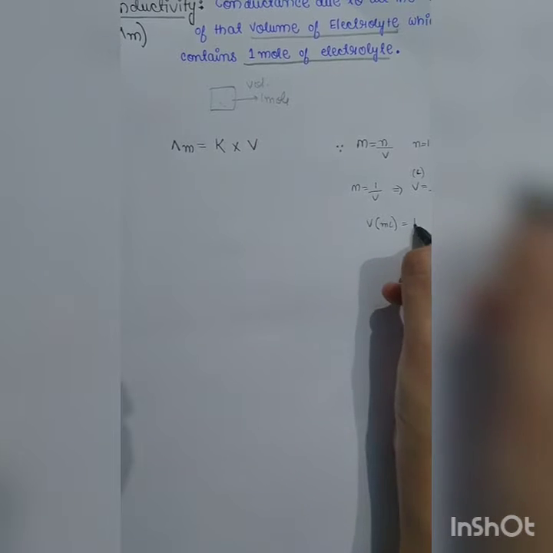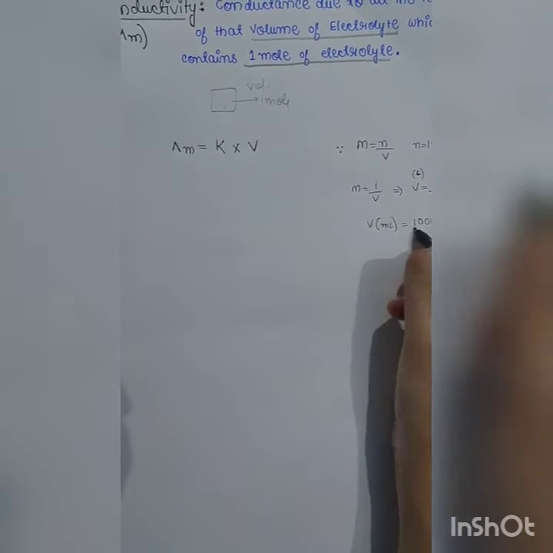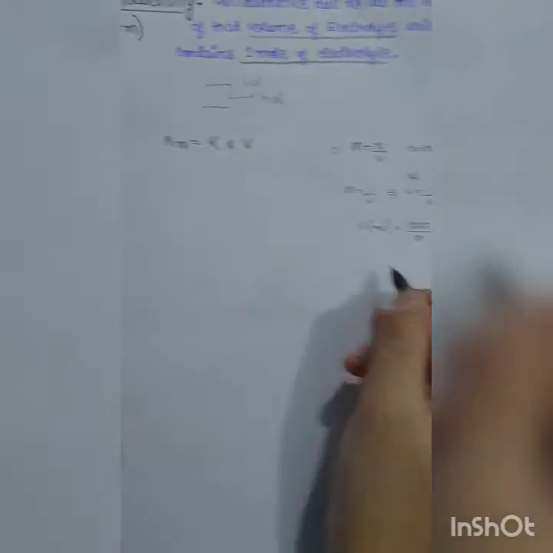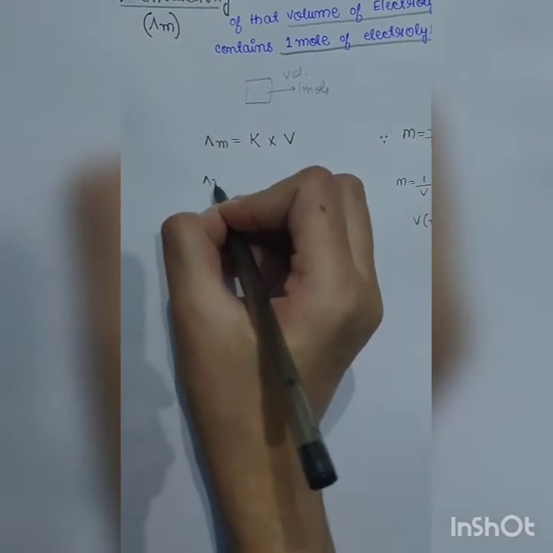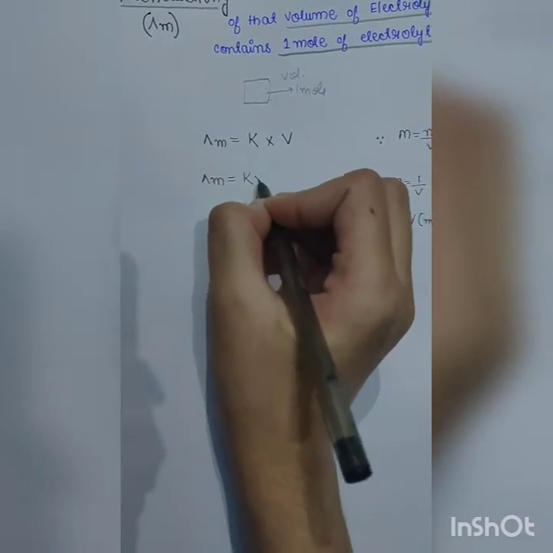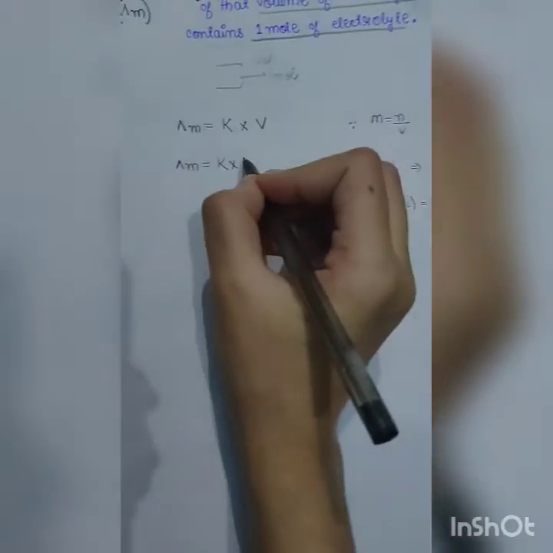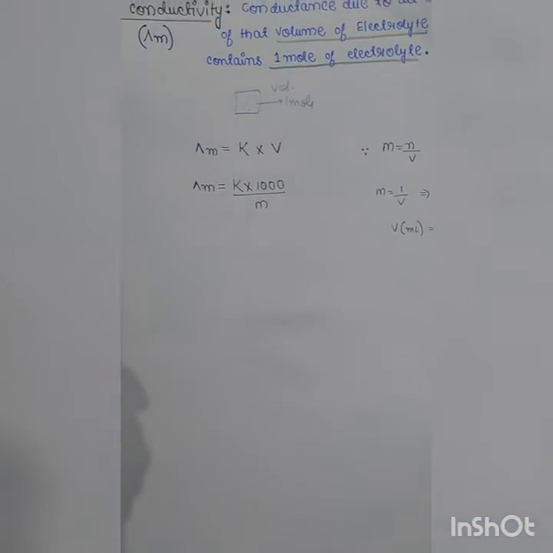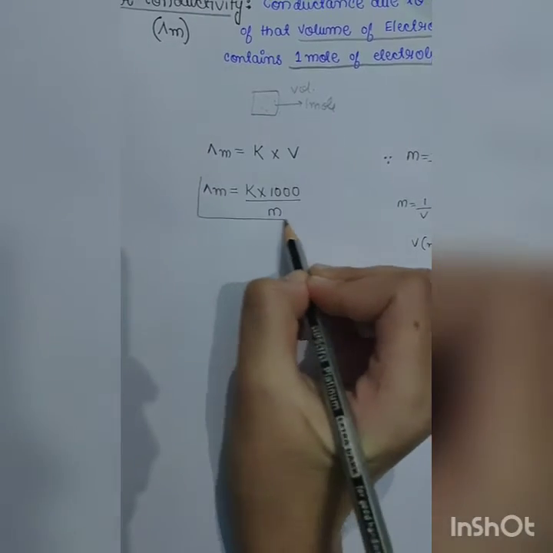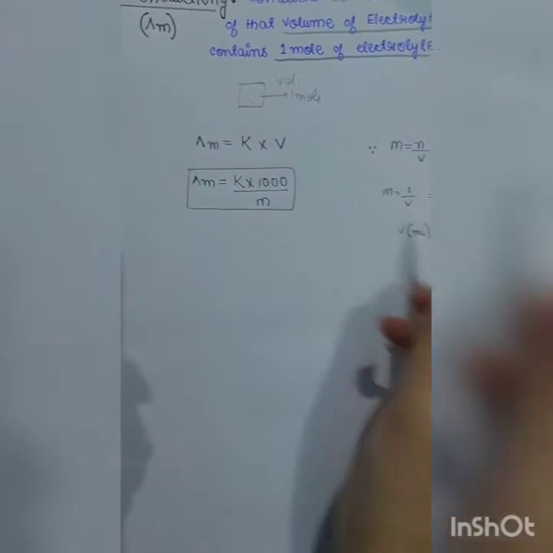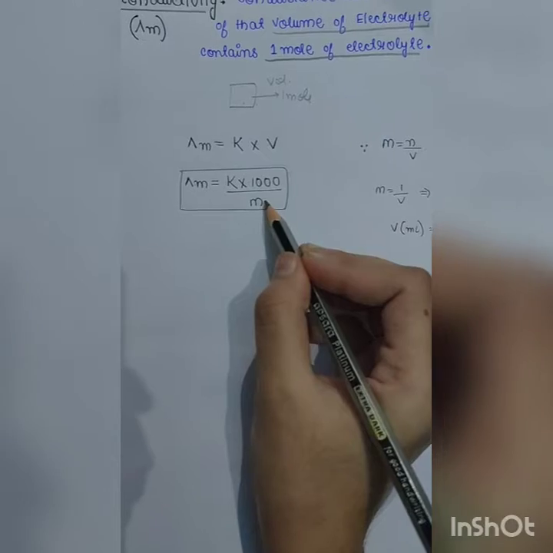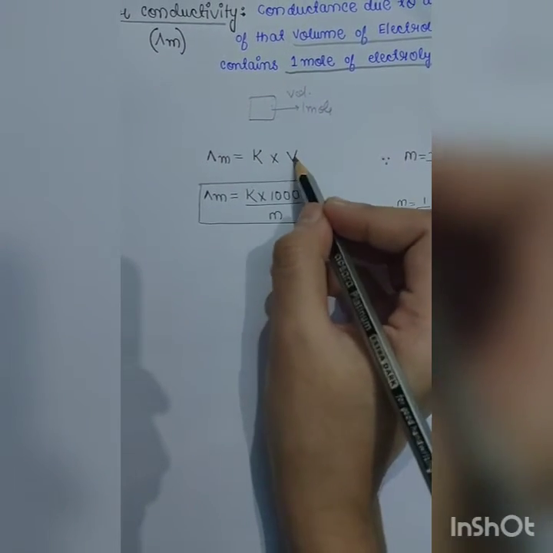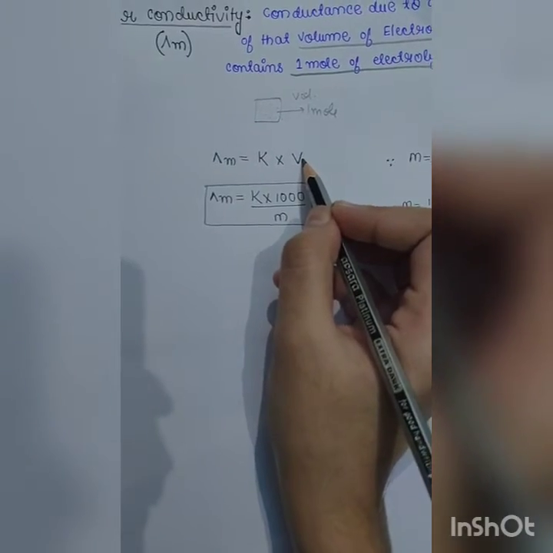1 liter में कितने milliliter होते हैं? 1000. So we have to multiply this by 1000. So volume in milliliter will be 1000 upon M. M is molarity. So here we'll write this. Molar conductivity is kappa into volume की जगह we'll write 1000 upon molarity. So this will be the formula for molar conductivity when volume is in milliliter, and molarity we have to write here. Kappa is specific conductivity. Here kappa is specific conductivity and volume is in liters.